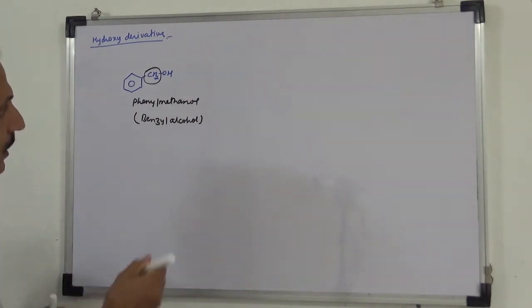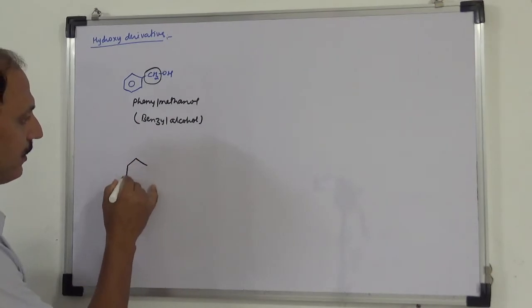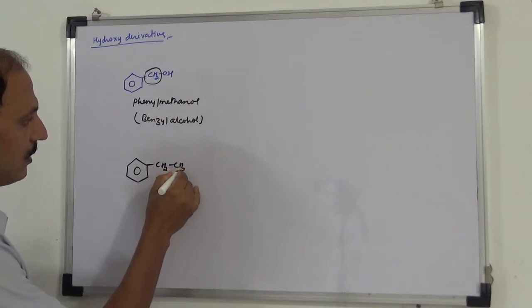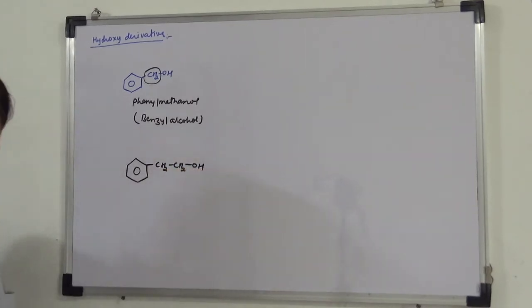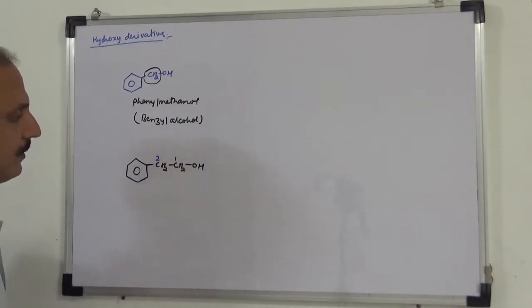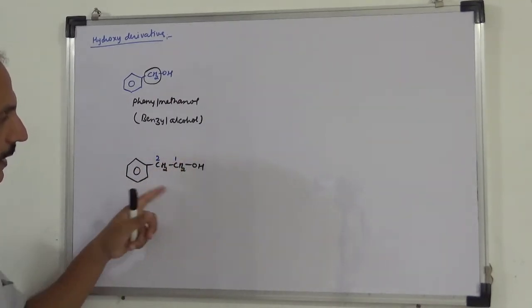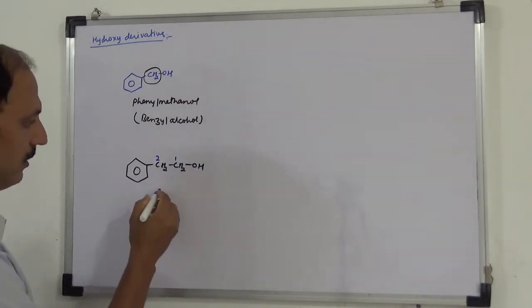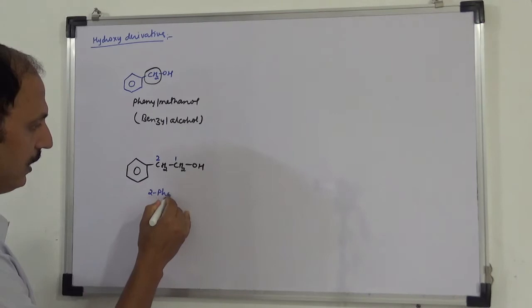Okay. Similarly, the next compound you can name it, OH here. So this is 1, 2. So its name will be 2-phenyl ethanol. 2-phenyl, 1-ethanol.